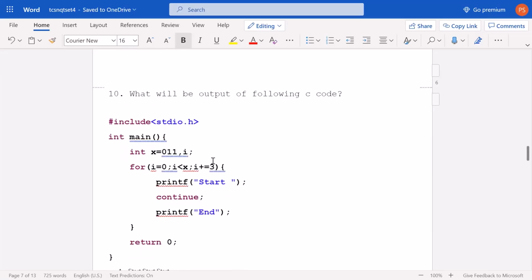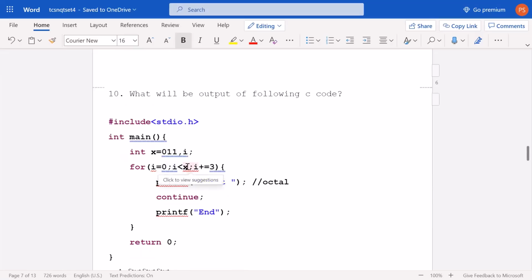Okay, so what will be the output of the following C code? #include, int main, x equals 011. Okay, so here we have got another good question. 011 is written, a number starting with this 0 represents nothing but octal, right? Octal.